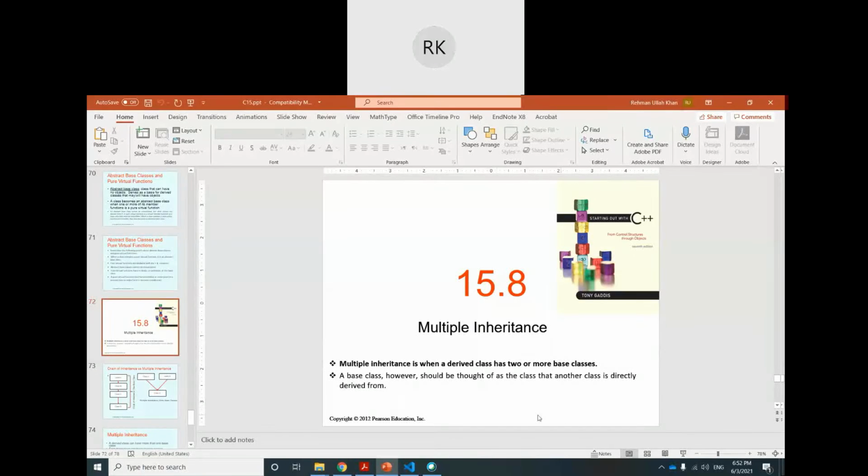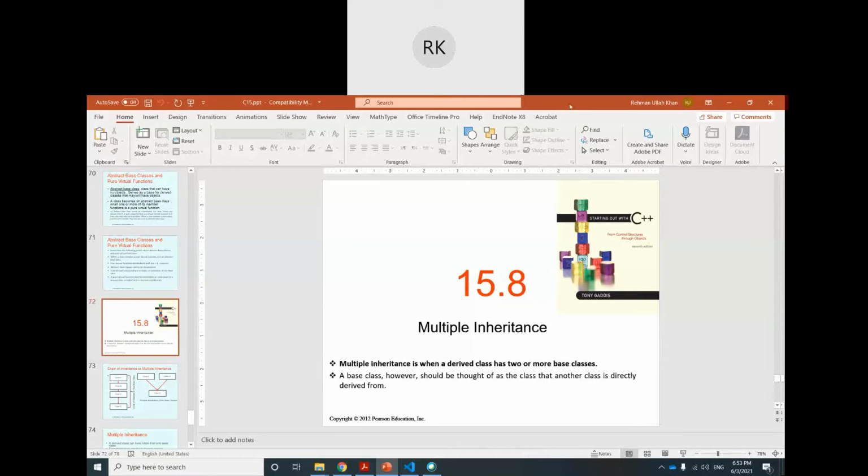What is multiple inheritance? Multiple inheritance is when a derived class has two or more base classes. When one class is directly derived from one, or from two or more than two base classes. A base class, however, should be thought of as the class that another class is directly derived from.